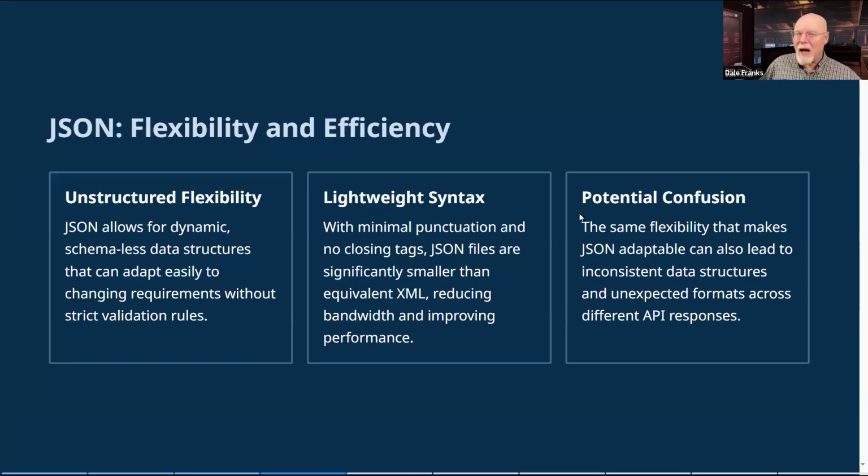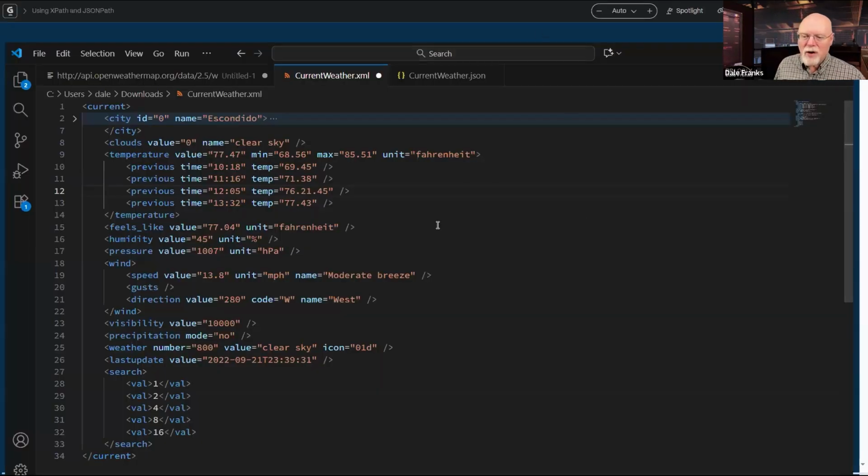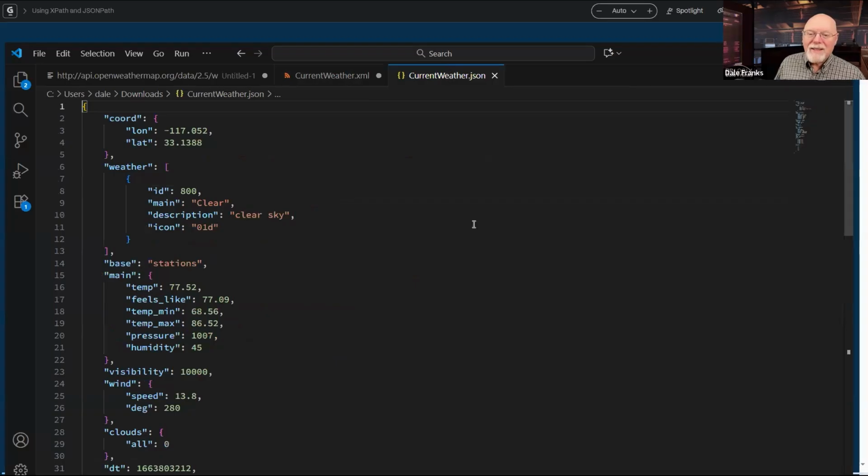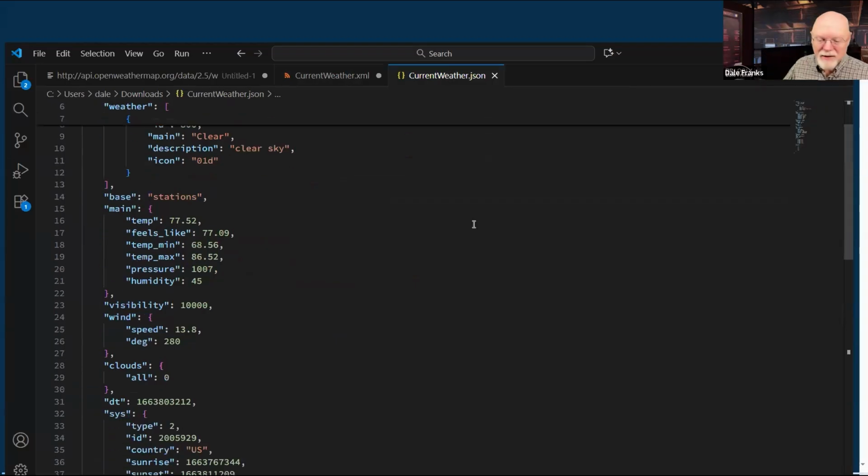So I could have the exact same data, but I don't actually know what format I'm going to get it back in when I get it back in JSON, because JSON doesn't have strict validation rules the same way that XML does. I don't have opening and closing tags. And so when it sends me data, it sends it to me in a significantly different format. It sends it to me like this.